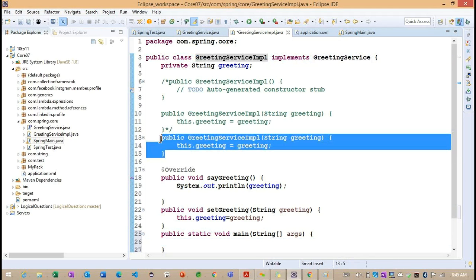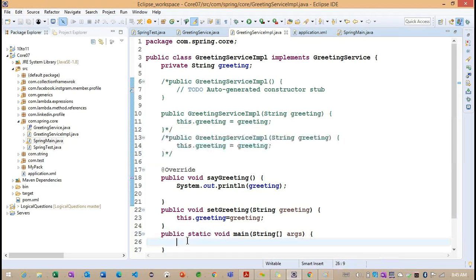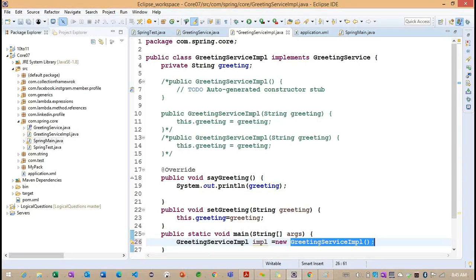So this is also commented here. Can I know this section of code, the line number 26 that I highlighted here, what are we going to call here?